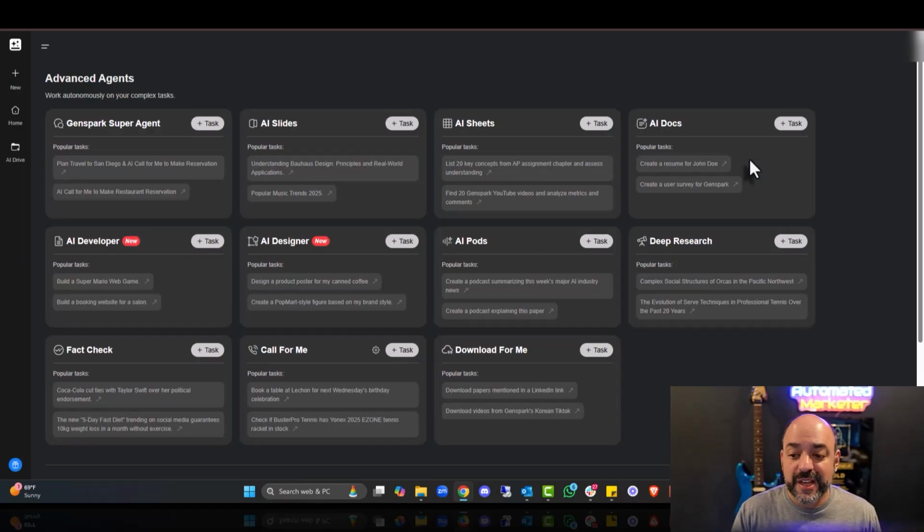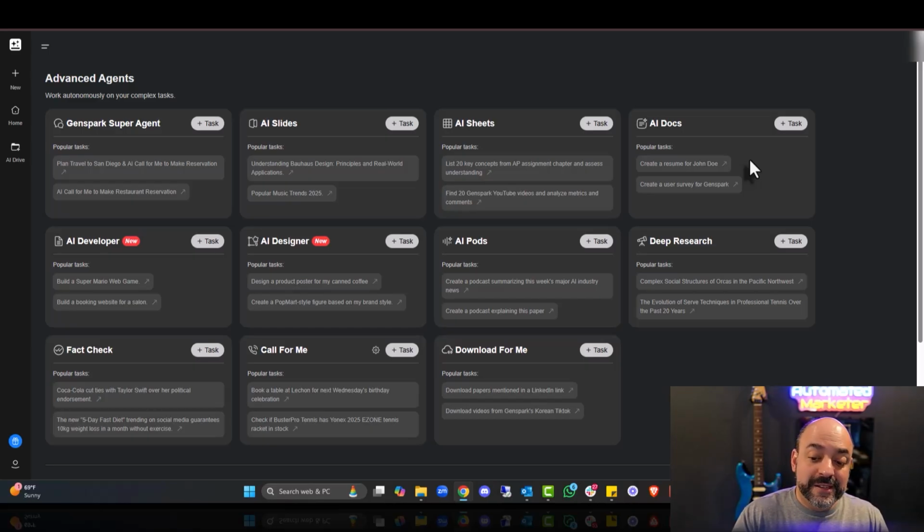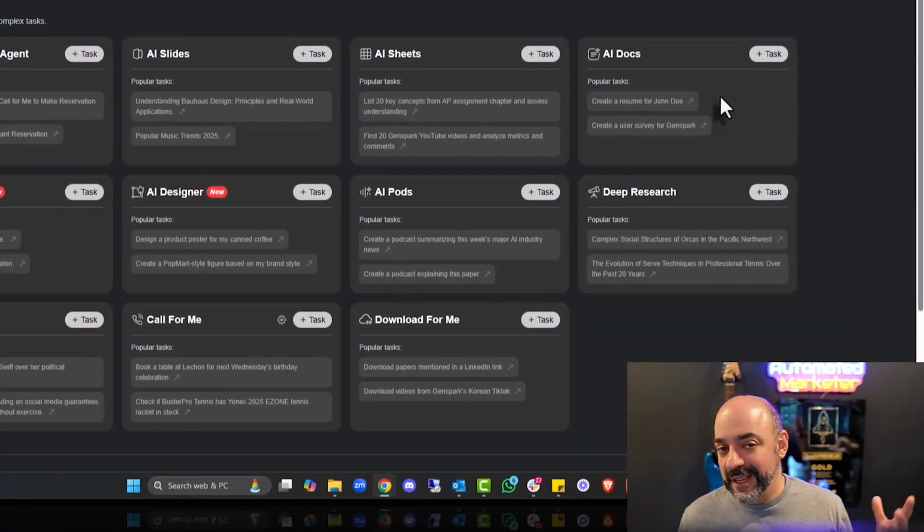If you click on all agents, these are all the individual agents that are in there. There's ones that I haven't even gone over, like the deep research and the fact check and the call for me, where again, you have to connect certain numbers, so be very careful with that. And the download for me, same exact thing, but it's something that you can definitely create. And you get, I think, up to 50 gigabytes of storage naturally in here that you can go through. How this is not worth the $20 investment is beyond me.